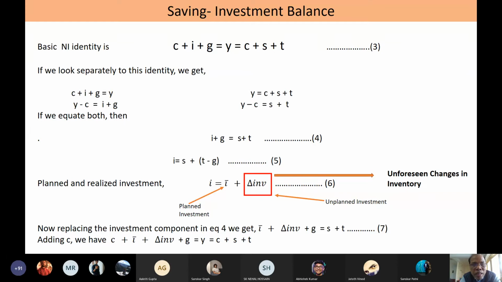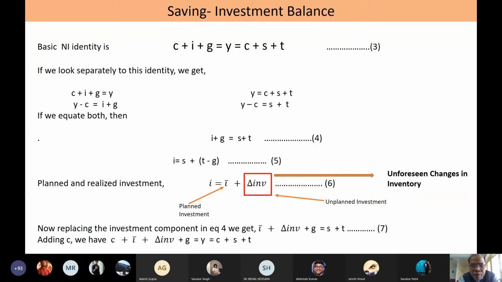Then we can replace the investment component of equation 4 by I bar plus unplanned inventories. Then we can write I bar plus unplanned inventories plus G equals S plus T. So equation 4 can be rewritten as